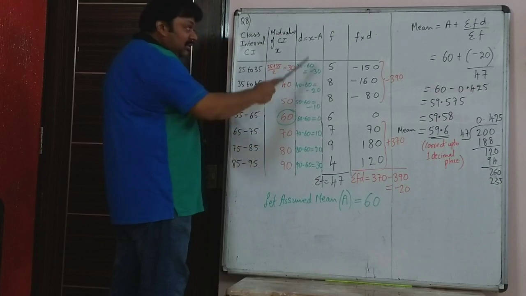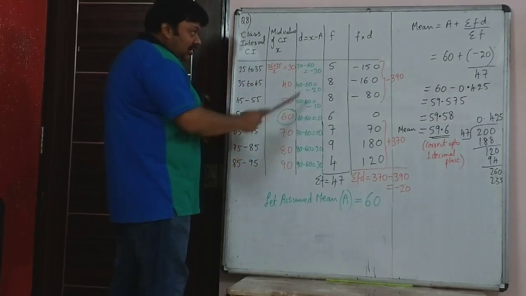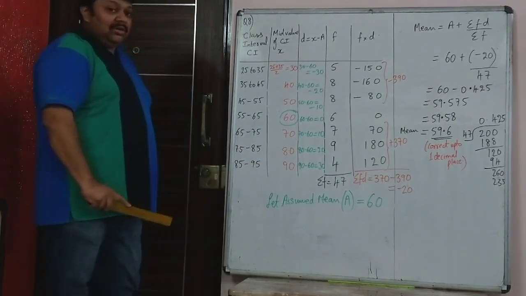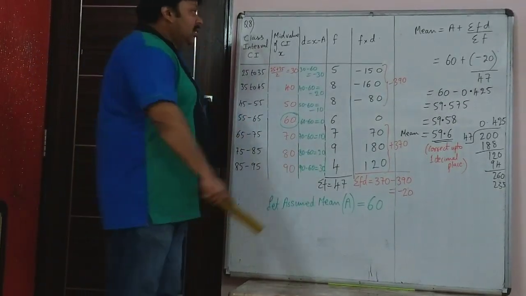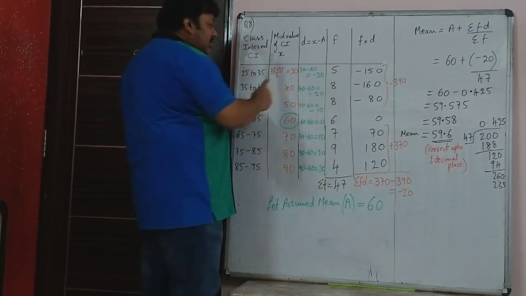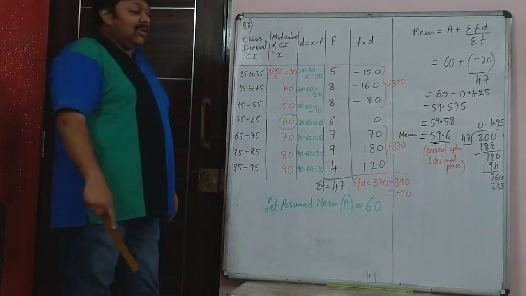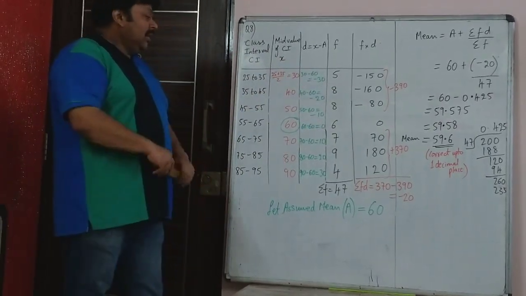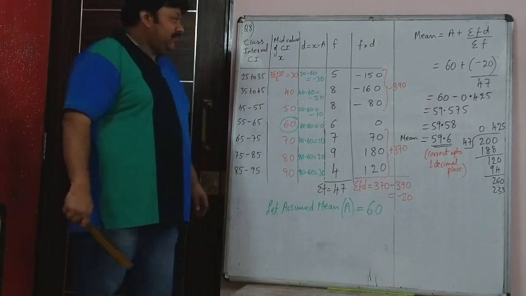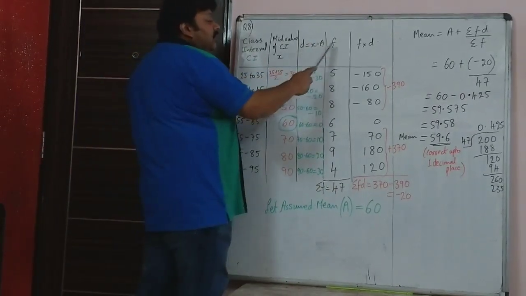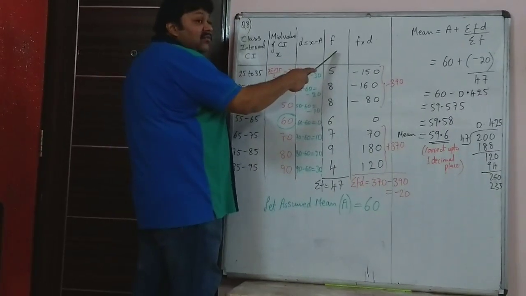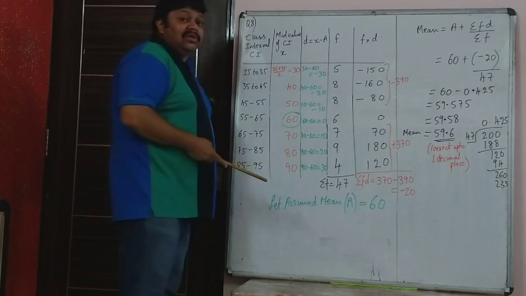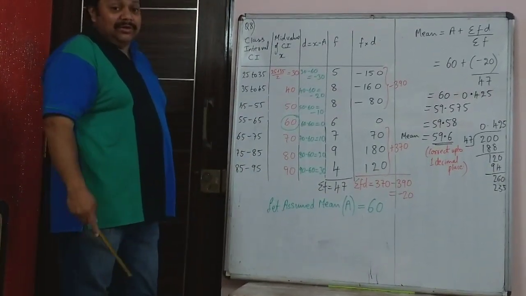Why 90 minus 60? x is 90, minus A. A is 60. So that is 90 minus 60, or 30. Then this is the given frequency, which is written directly from the question paper itself. The frequencies of each class are written directly. Sigma f is 47. Then you have to do f into d. Another advantage of writing the frequency at the end after d is that you don't make any mistakes in which columns have to be multiplied.